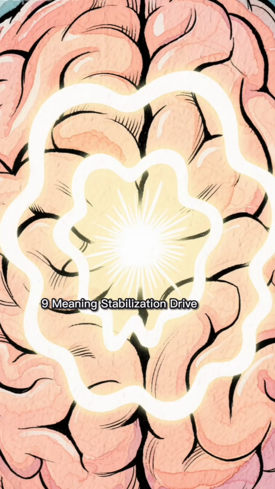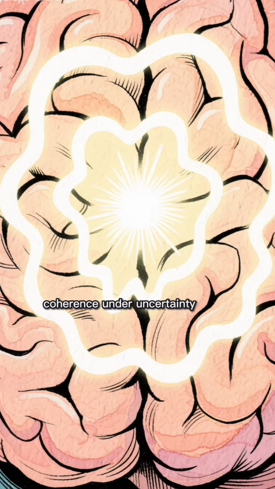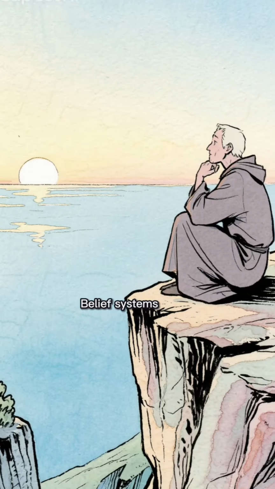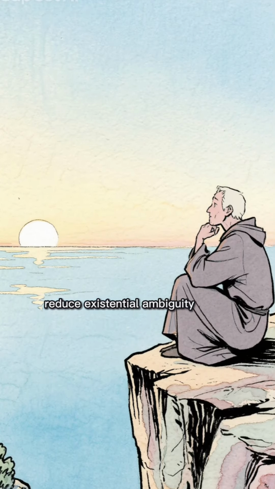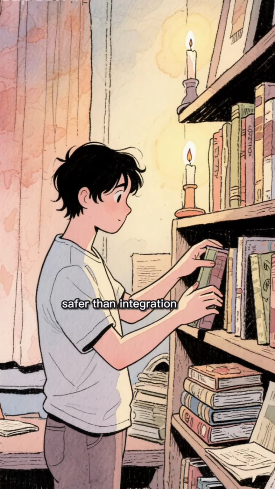9. Meaning stabilization drive. The nervous system seeks coherence under uncertainty. Belief systems reduce existential ambiguity. This is when certainty feels safer than integration.